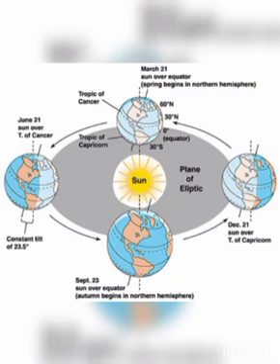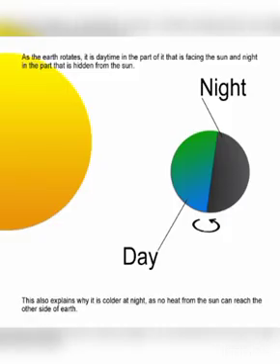The axis of the globe passes through the top and the bottom of the globe. In the same way, the axis of the earth passes through the north and the south of the earth. Then we studied rotation. Rotation causes day and night, and the earth takes 24 hours to complete one rotation.